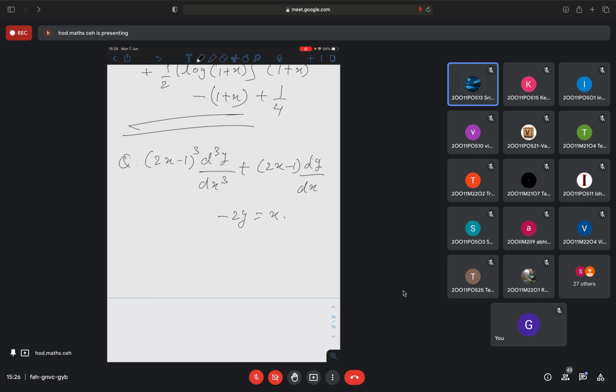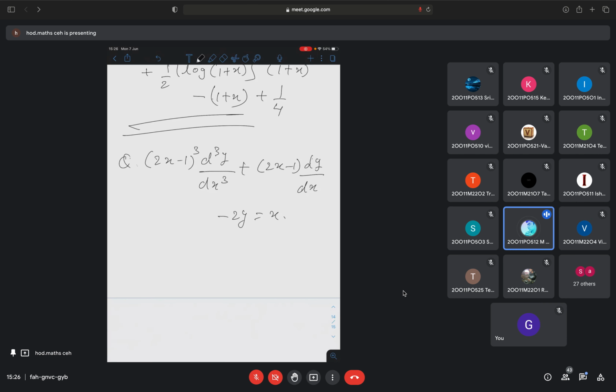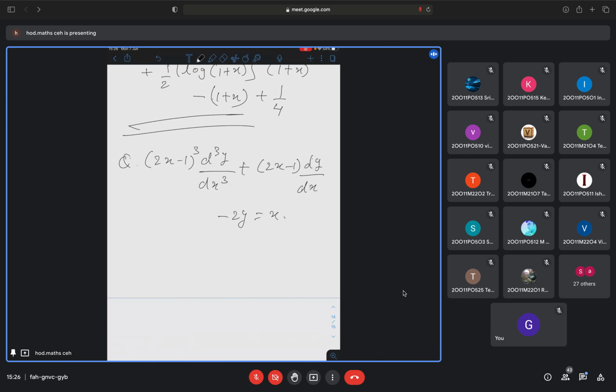No doubts, ma'am. And what about linear equations other than Euler-Cauchy's? I didn't get. Other than Euler-Cauchy means some other functions you are saying. Yes, ma'am, like x cube into d square in that way. No. Then that won't be called as Cauchy-Euler equation. To solve them, you have to apply some other methods. That can be also solved, no doubt in it.